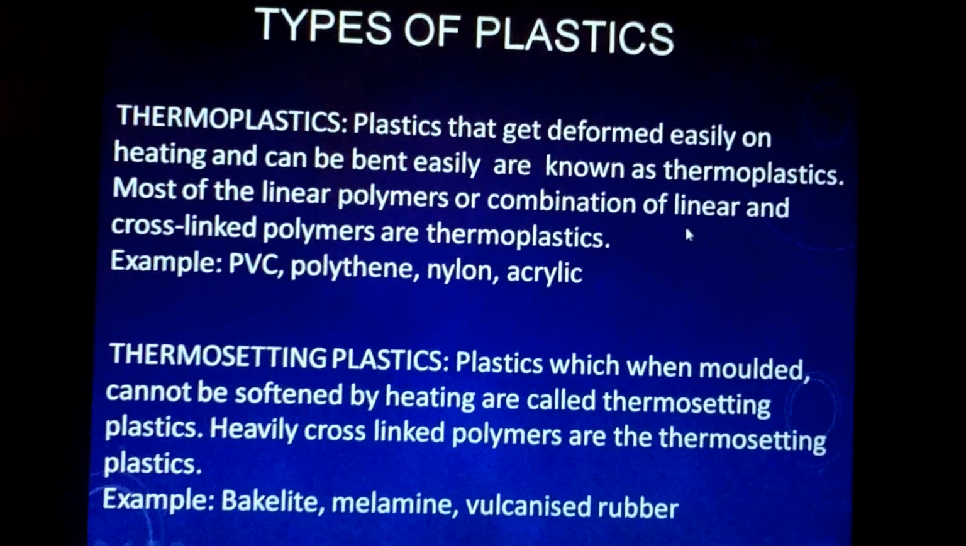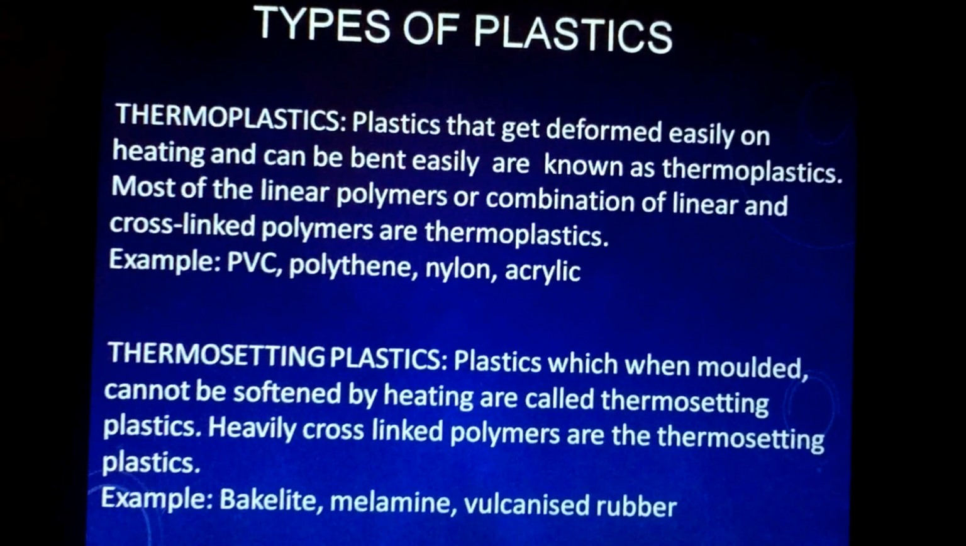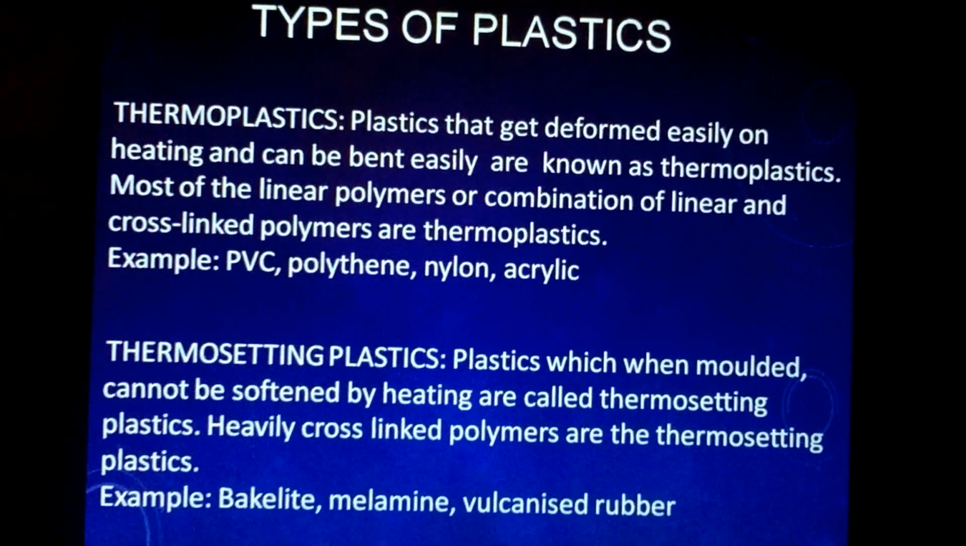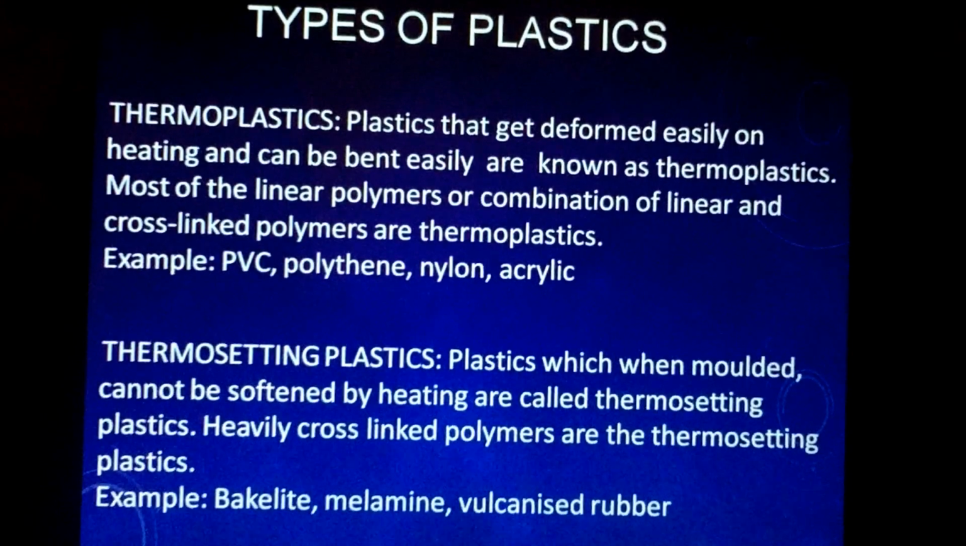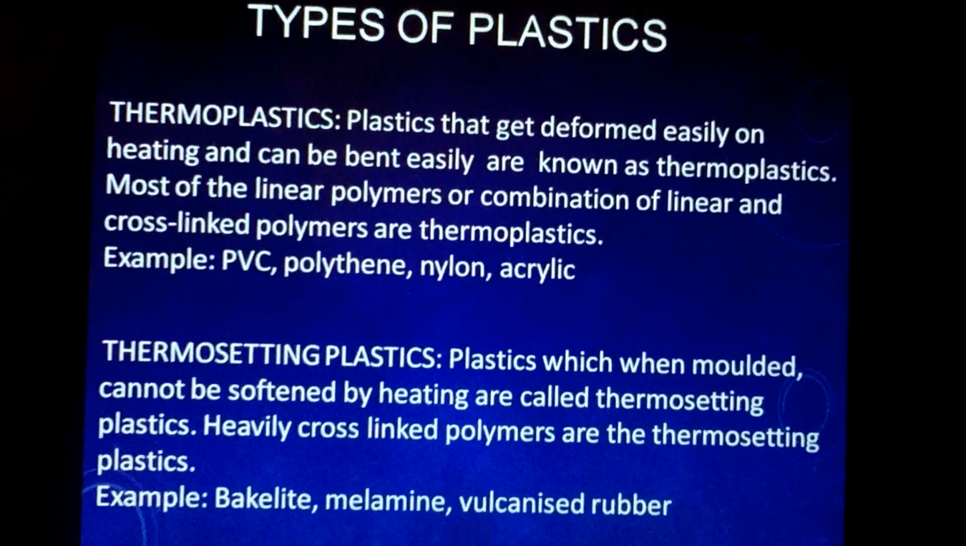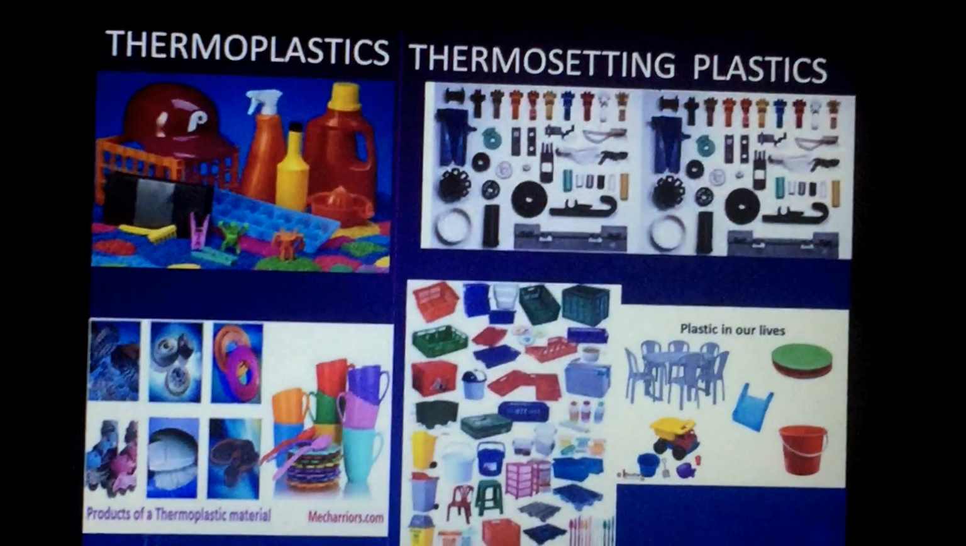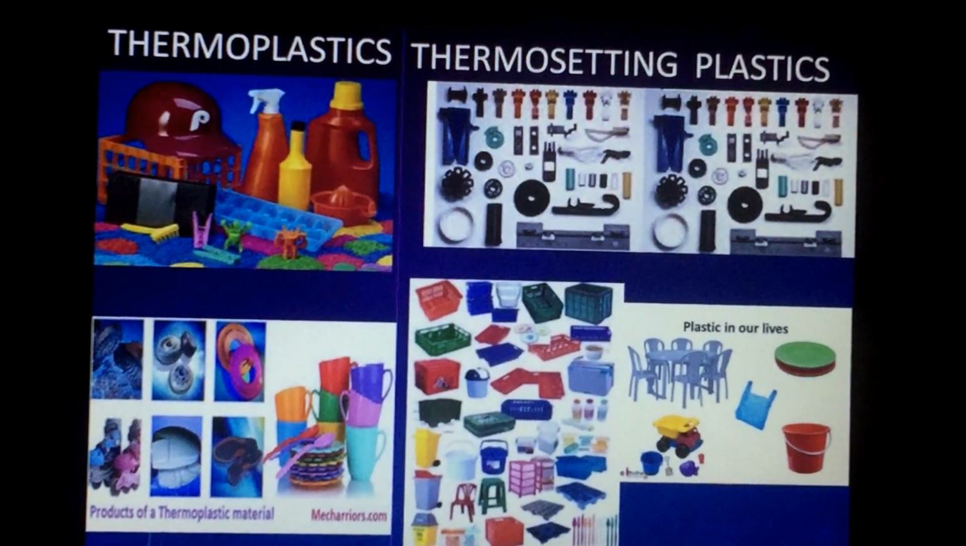Thermosetting plastics. Plastics which when molded cannot be softened on heating are called thermosetting plastics. They're heavily cross-linked polymers and the examples are bakelite, melamine, vulcanized rubber. Thermosetting plastics and thermoplastics. So thermoplastics are these. You can see here in the picture.